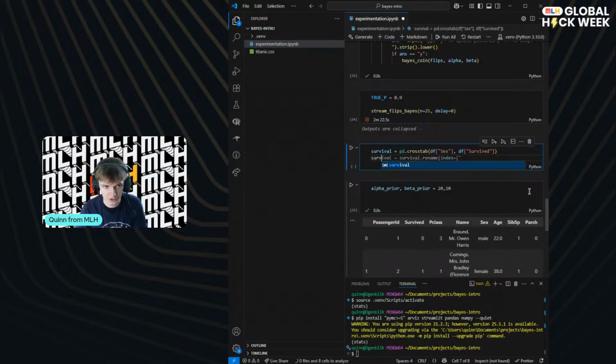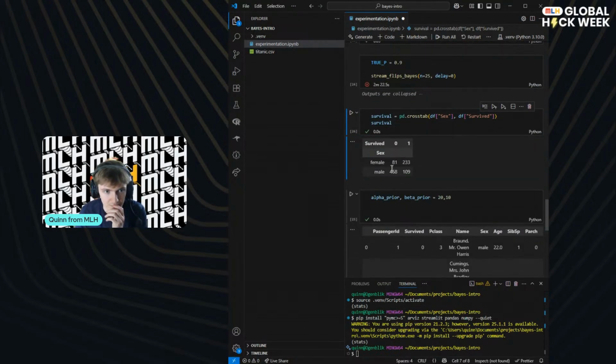And then we'll just, okay, so we made a little table. You can see that 233 women survived, 81 didn't. So actually this prior is looking pretty good, but obviously we can't update the prior now that we've seen some data. That would be bad practice. And way more men didn't survive than survived. So that's interesting.